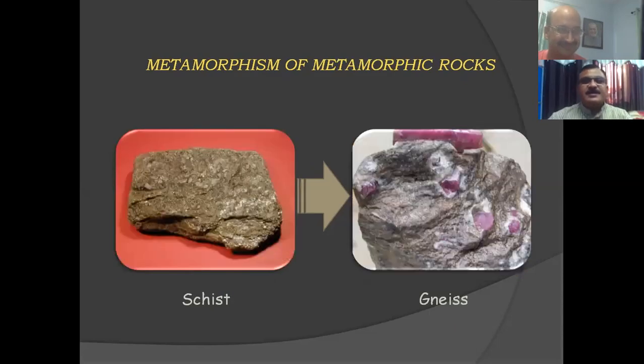Again, here it is a schist, a metamorphic rock, which is converted into gneiss, again a metamorphic rock. It's corundum gneiss, with ruby. So this is all about metamorphism.